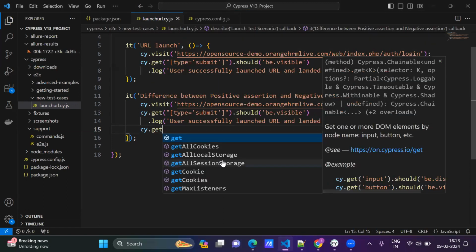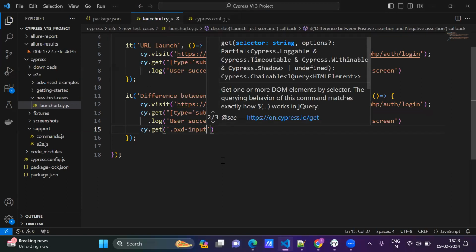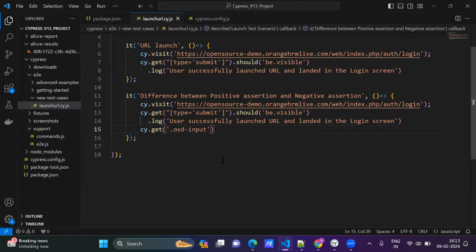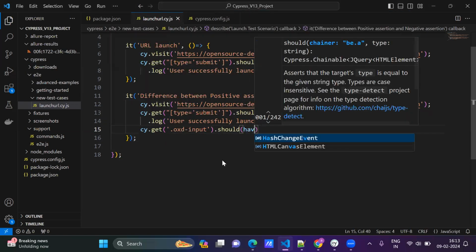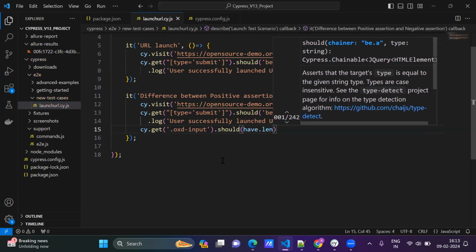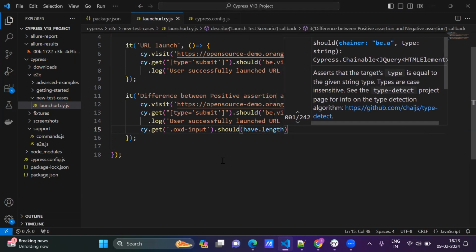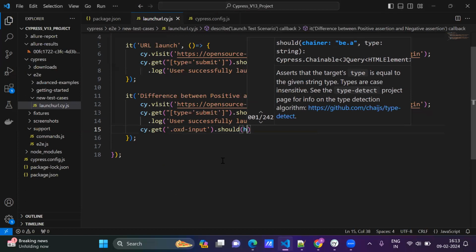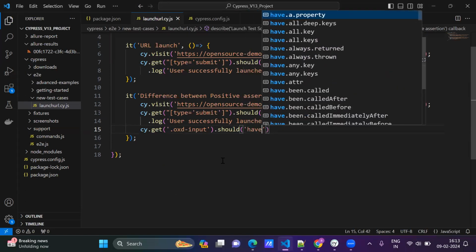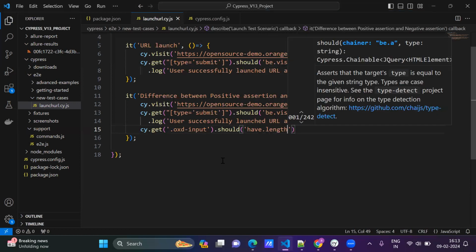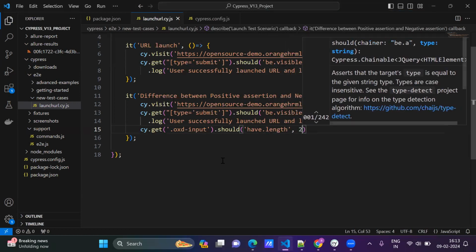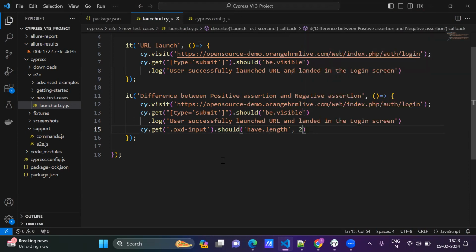cy.get, copy this element, dot should have dot length, have dot length 2. Okay, this is our positive assertion.